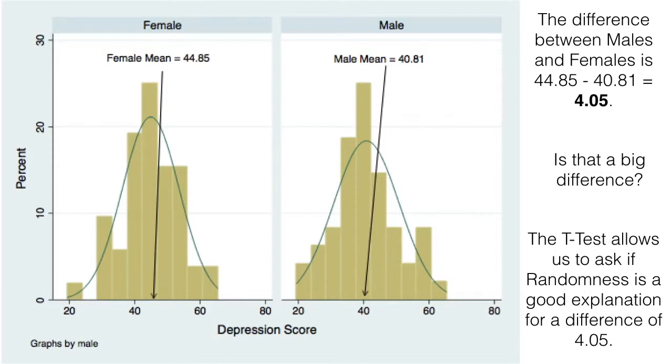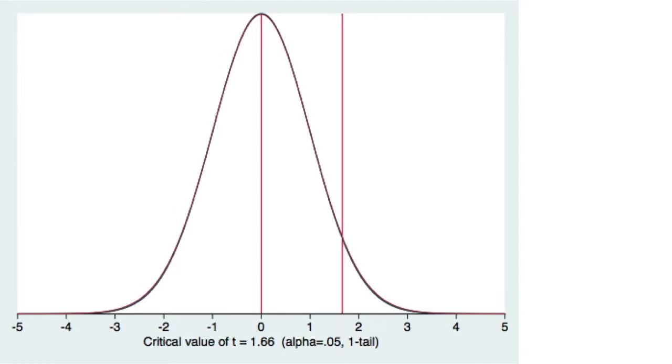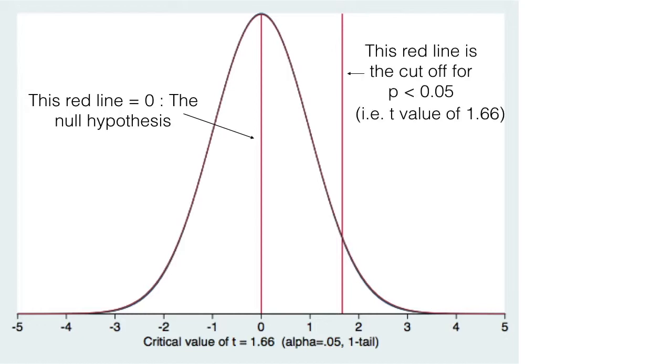And this is exactly what the t-test allows us to ask. Is randomness a good explanation for, in this case, a difference of 4.05? So in order to do that, we use the t-distribution and we map this 4.05 onto the t-distribution. You see the t-distribution here. The red line is the null hypothesis that there is no difference between men and women with respect to their depression scores. That would be an actual 0 difference. This other red line is the cutoff of 0.05, and it has a t-value of 1.66.